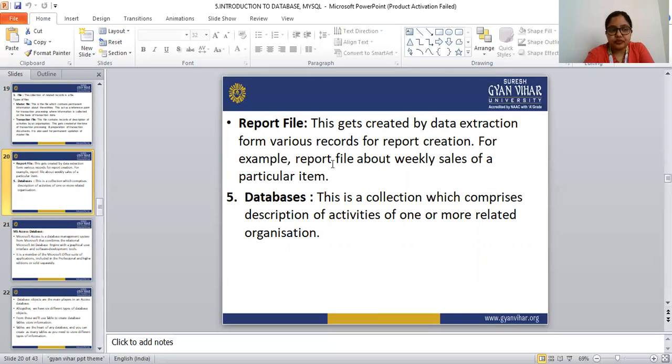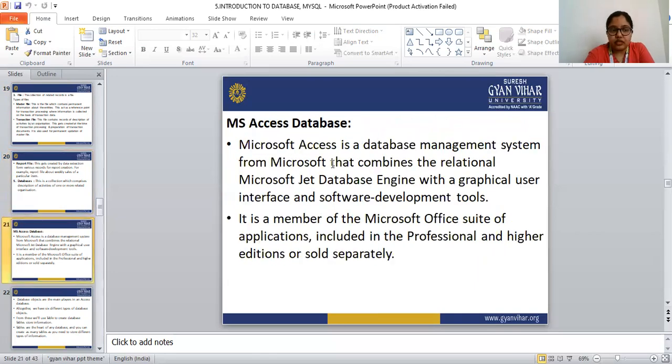Next is MS Access. We are going to see the MS Access database. MS means Microsoft. Microsoft Access is a database management system from Microsoft that combines the relational Microsoft Jet database engine with a graphical user interface and a software development tool.